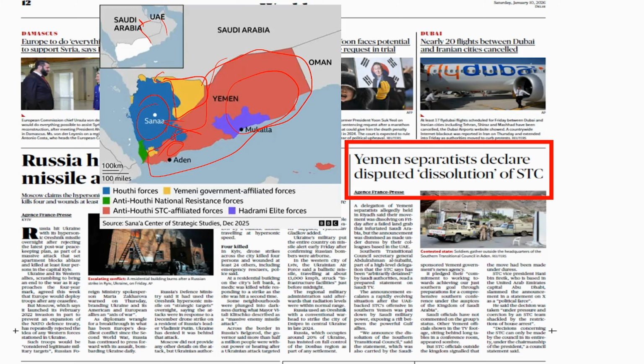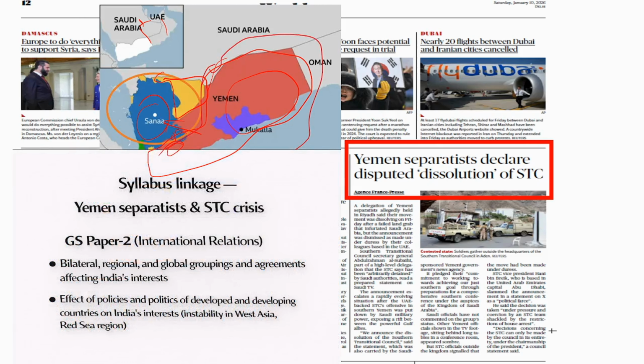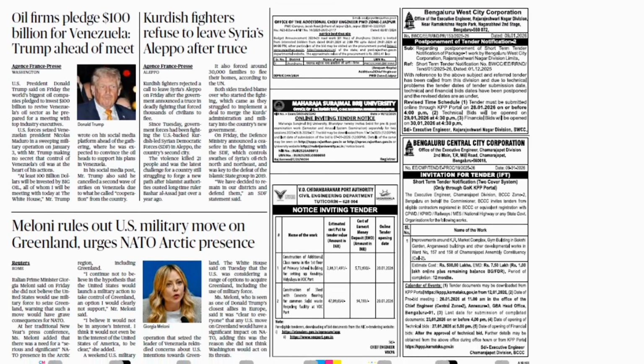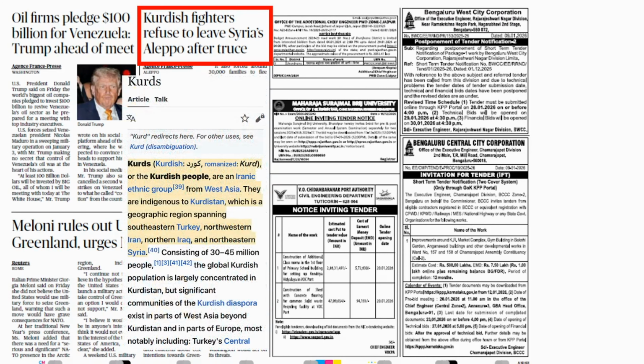So again, if this region is pushed into instability, it will be having impact on India's energy interests. So the same international relations here, bilateral, regional, global groupings and agreements affecting India's interest and effects of policies and politics of countries on India's interest. Okay, this is how you will link to it. So again, not very relevant article, but there is a smaller one here.